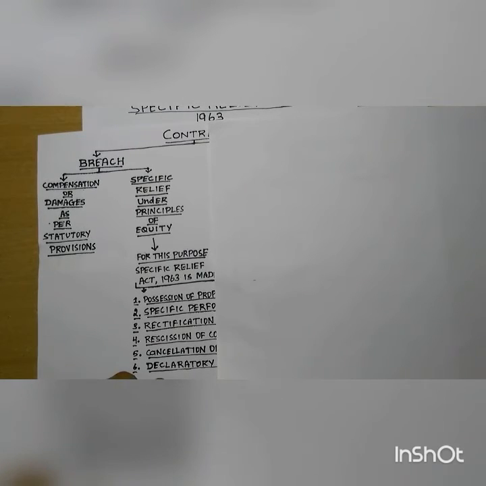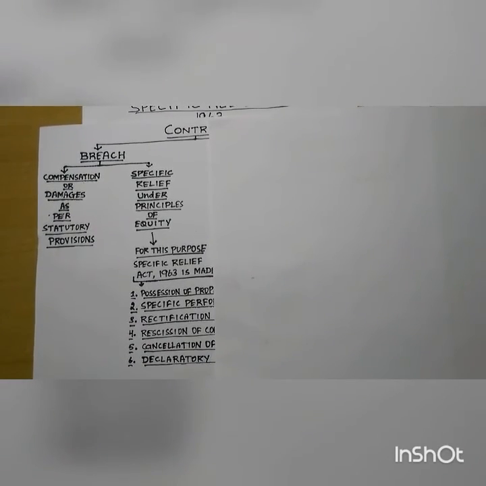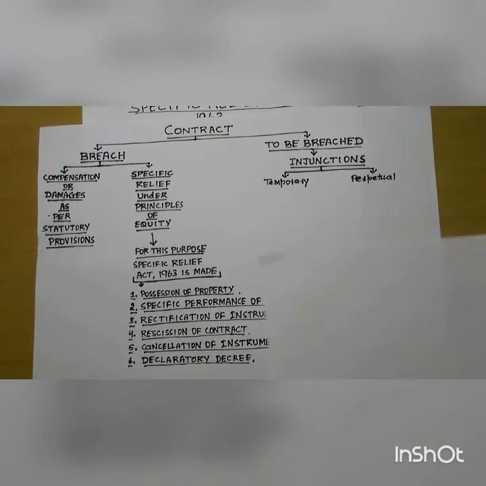These reliefs are given because there is no statutory remedy if a contract is about to be breached. Remember, the contract is not breached. The contract has not come to the stage that its breach is done.